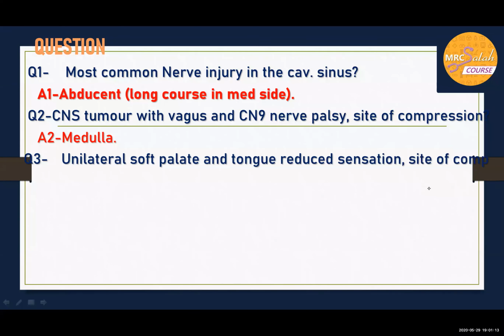Unilateral soft palate and tongue reduced sensation. It is also asking about the site of origin of the nerve. Unilateral soft palate is supplied by the glossopharyngeal. Tongue reduced sensation, also the posterior one third, is supplied by the glossopharyngeal, which is the ninth cranial nerve, and the last four cranial nerves are from the medulla.